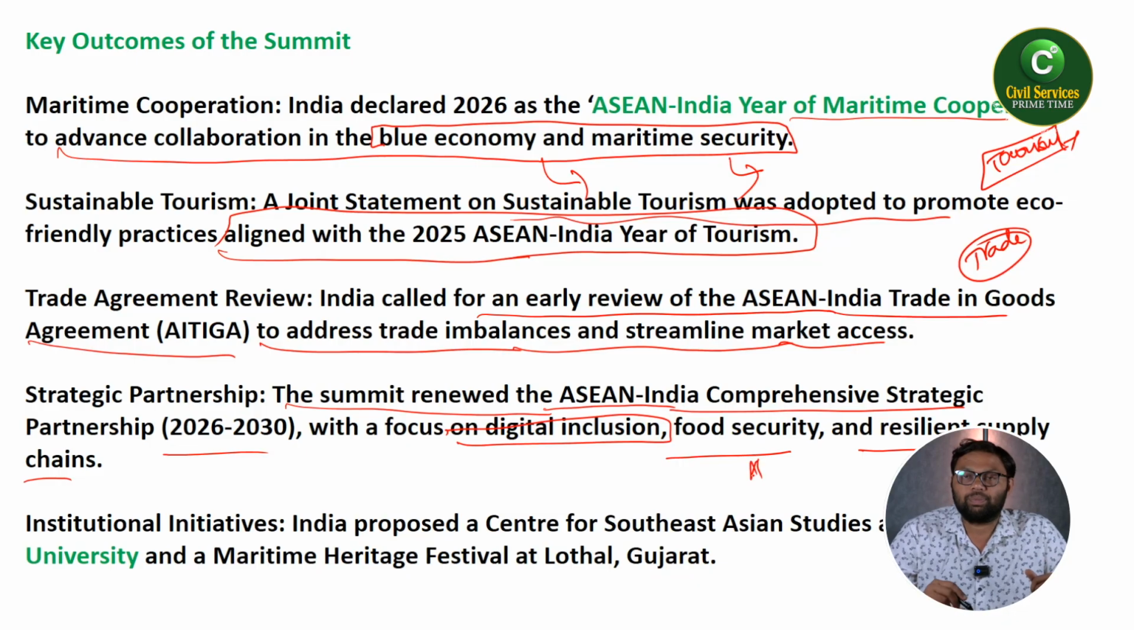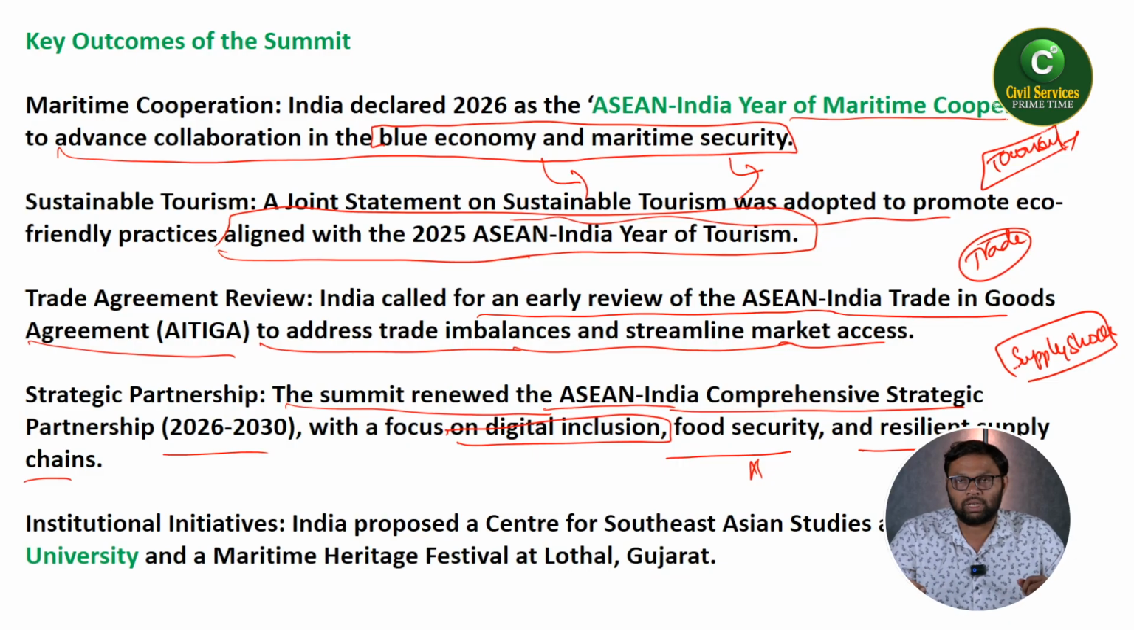Each and every economy should be digitally empowered. And food security. Next one is food security. Resilient supply chains, because whenever any conflicts are going on, generally the choking points under the ASEAN bloc might come under supply shocks. So to counter these supply shocks, resilient supply chains are very important.